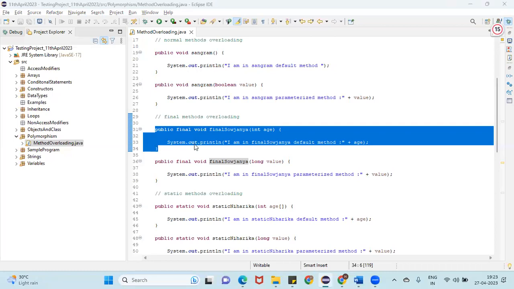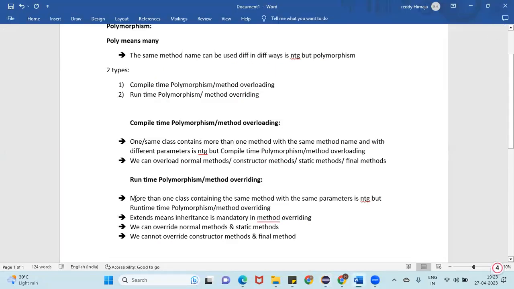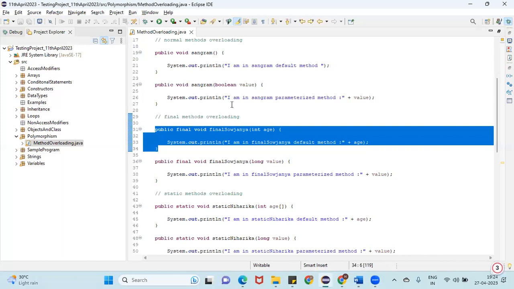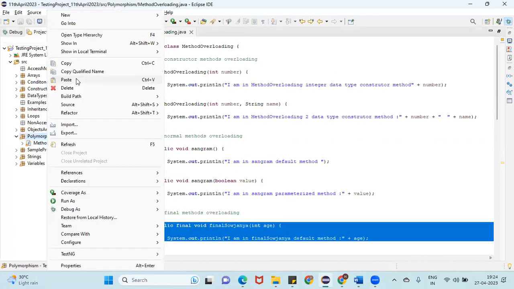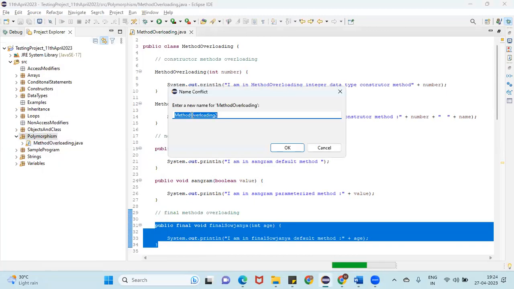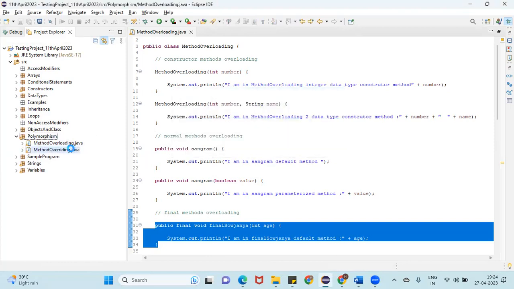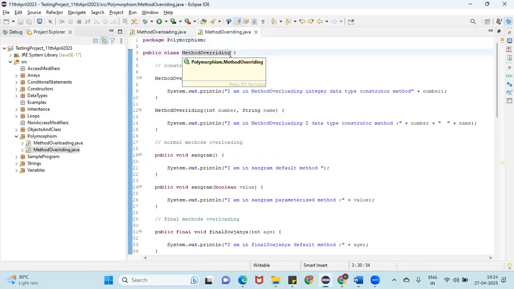Now, parent and child class, guys. See here, more than one class containing the same method name with the same parameters is nothing but runtime polymorphism. I'm going to copy and use this one. Control A, Control C. Method overriding. Observe carefully, I'm going to use the extends keyword.